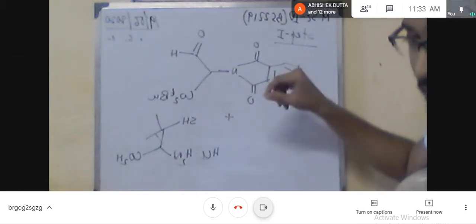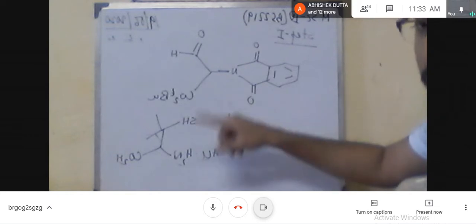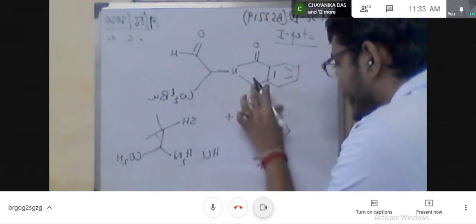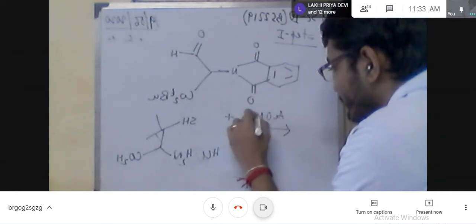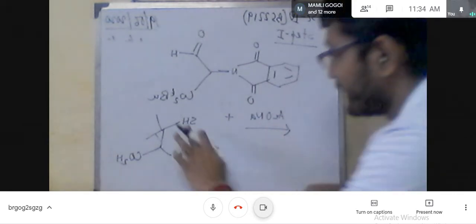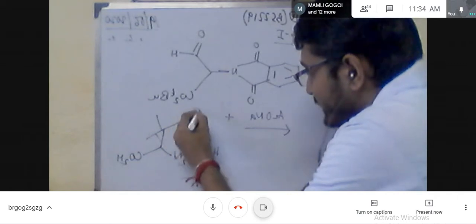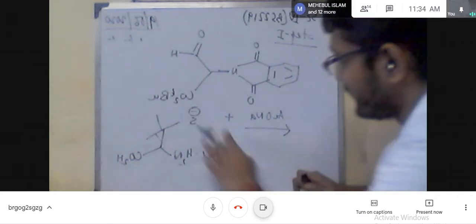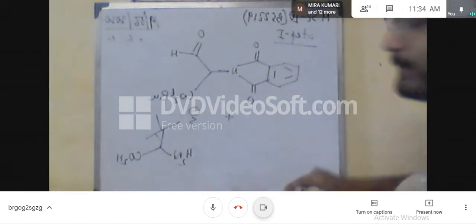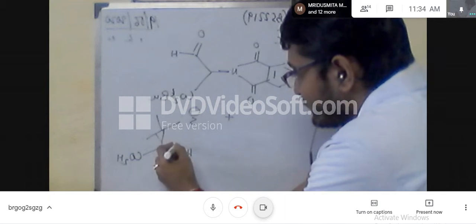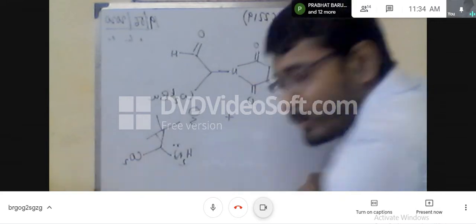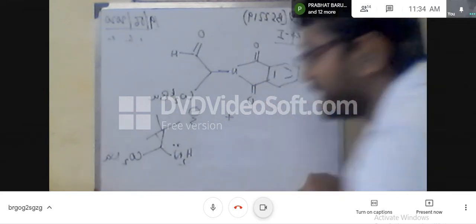So here you can see the reagent used is sodium acetate. So basically acetate acts as a base here. So in presence of this acetate, it forms the S minus. Simultaneously, this HCl will be deprotected to form the free NH2 group. And also you can see that this CO2H is also deprotonated, and as Na plus is the counter ion, it will form a sodium carboxylate type of residue.